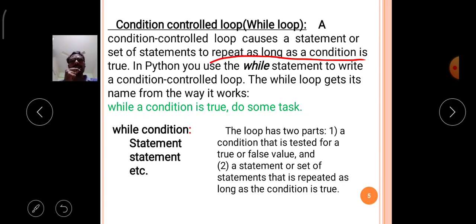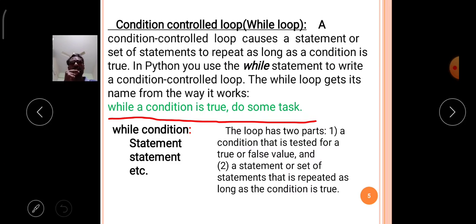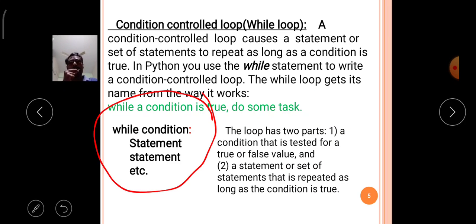Here, the while verifies the condition. If the condition is true, then do some task, that means it executes the group of statements. Like that the while loop works in Python. Here observe the syntax carefully. I am using the reserved word while, then after while I am using the condition.